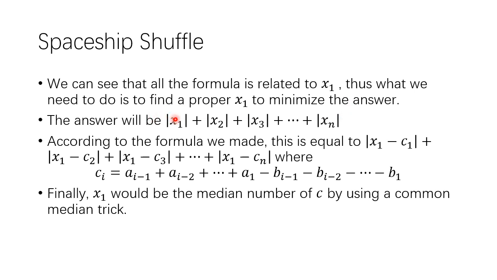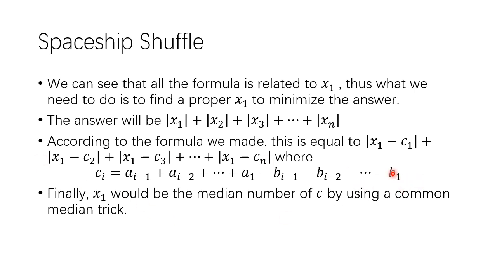And the answer will be the absolute value of x1 plus x2 plus x3 plus up to xn, because x is the number of people transferring. And according to the formula we made, this will be equal to the absolute value of x1 minus c1, plus the absolute value of x1 minus c2, and so on, where ci equals ai minus 1, ai minus 2, and so on, minus bi minus 1, bi minus 2, and so on.